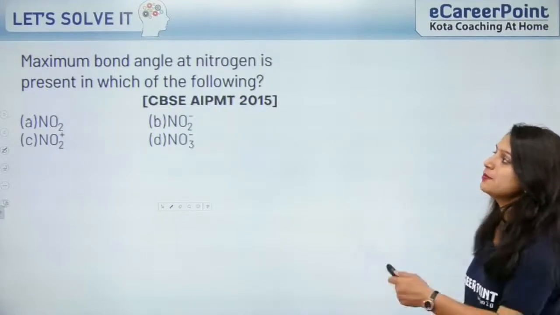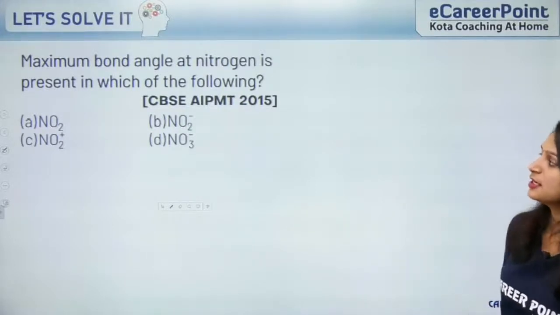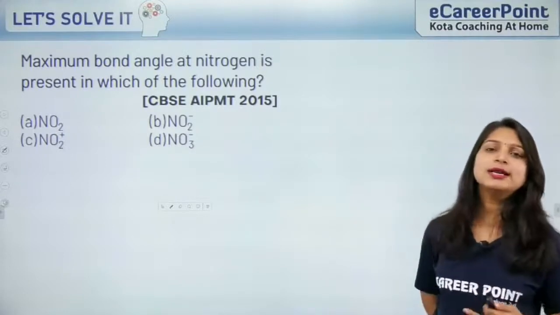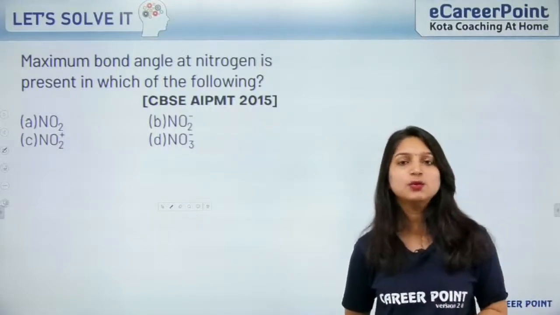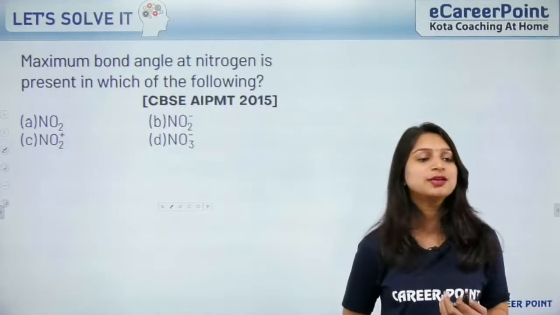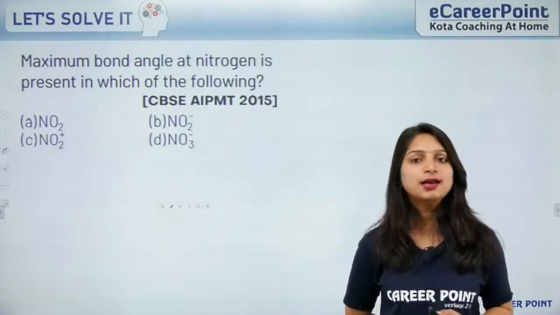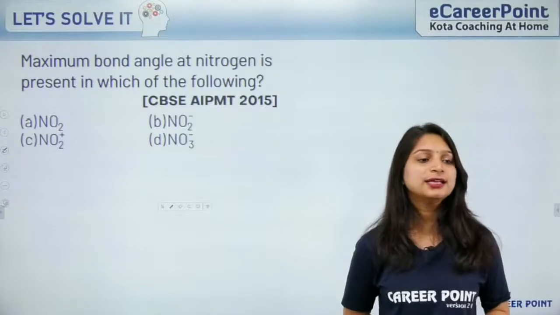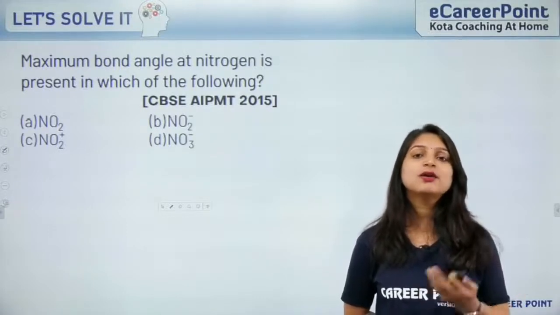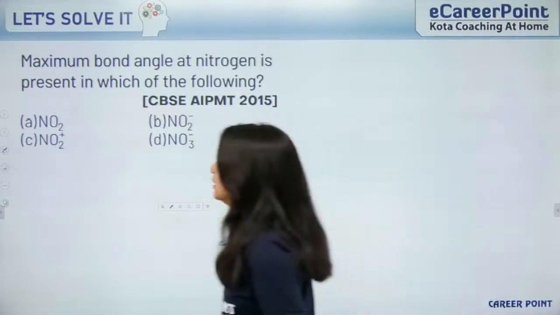Next question: maximum bond angle at nitrogen is present in which of the following? Just calculate the hybridization. From hybridization we can get an idea about the geometry and shape of the molecule, right? And then we can easily get an idea about the bond angle. So let's calculate the hybridization of each one.